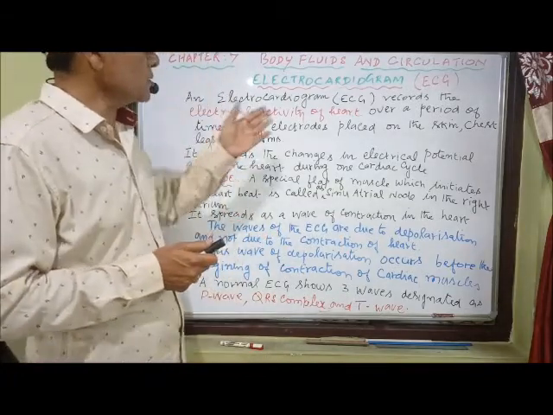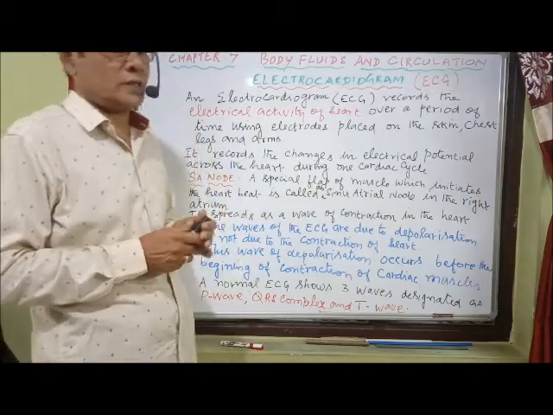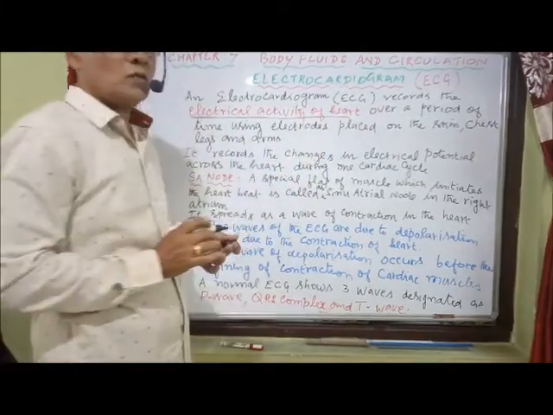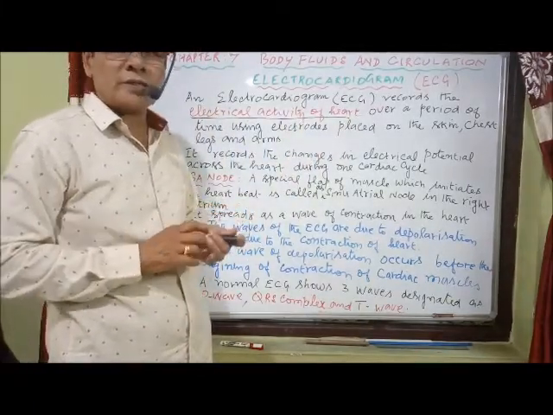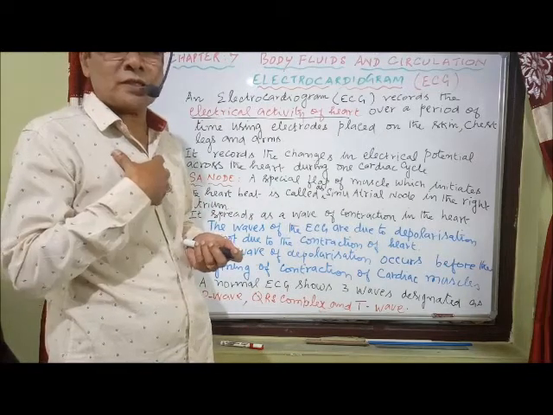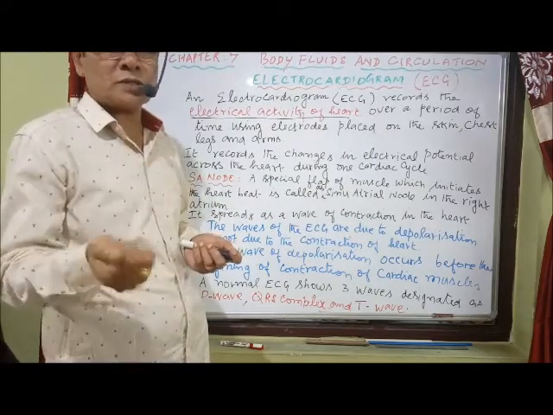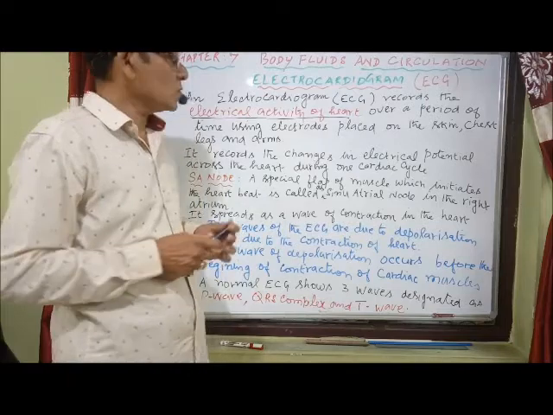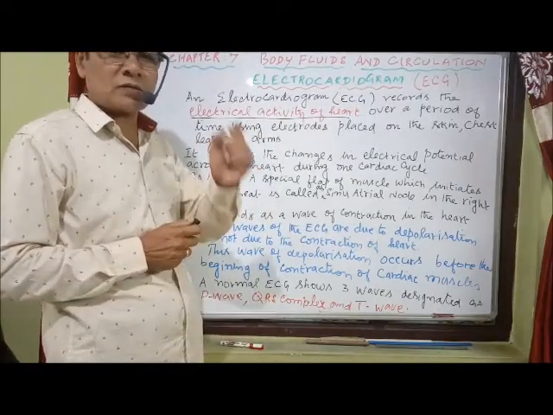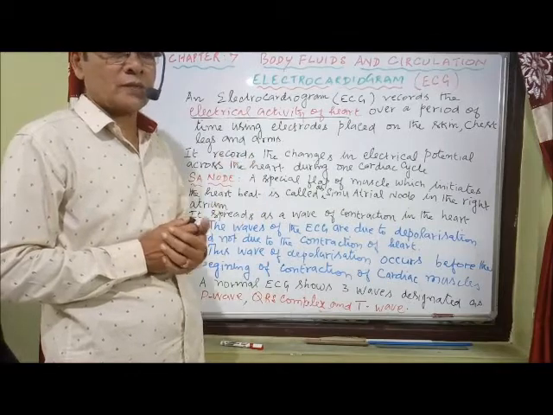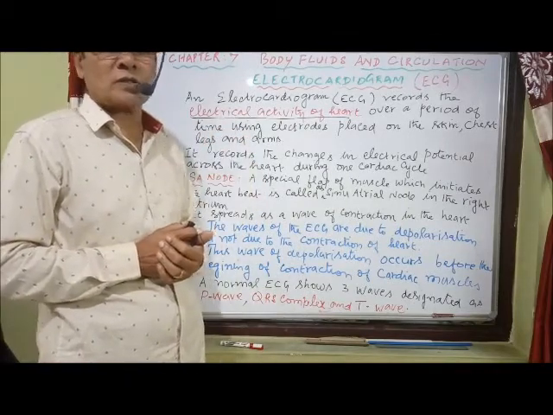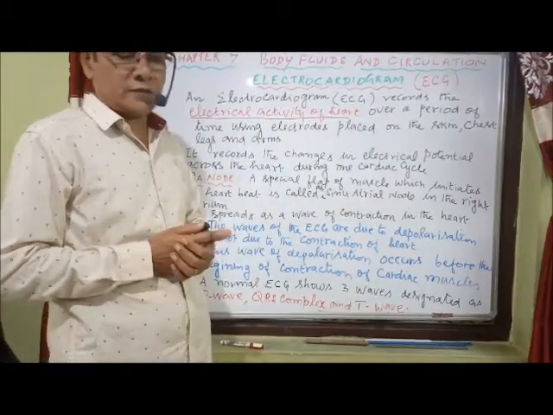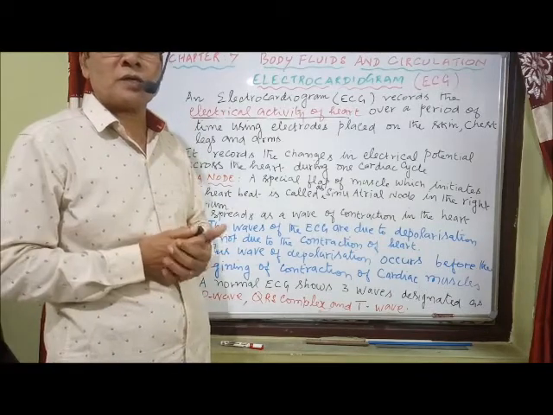So the ECG or electrocardiogram records the electrical activity of the heart and not the contraction of the heart. It records the electrical activity of the heart over a period of time. How? By placing electrodes on the surface of the body, that is on the skin, particularly the arms, the legs, the chest region. Over 12 leads, they are connected to the cardiograph to record the electrical activity at a particular time. One cardiac cycle is about 0.8 seconds. So, according to the electrical activity, we can tell whether there is any deviation in the function of the heart or not.